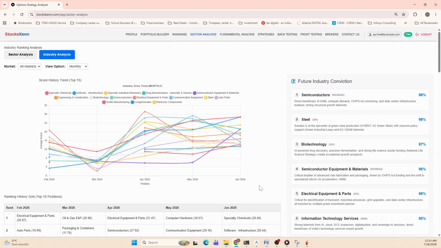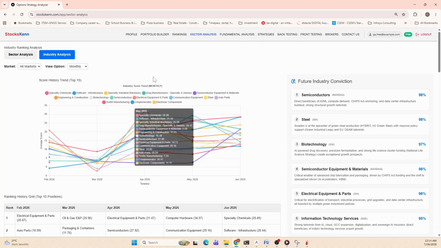In addition to this, on the right side is where we are trying to leverage AI to identify which sectors are probably more future oriented for the next coming 3 to 6 months, to look out for. So you see Nasdaq semiconductors is one of the top sectors or industries to look at. In Switzerland, biotechnology and steel are doing better than others. So this also gives you an idea where you need to invest your money in the coming future, and that is the beauty of this sector analysis.